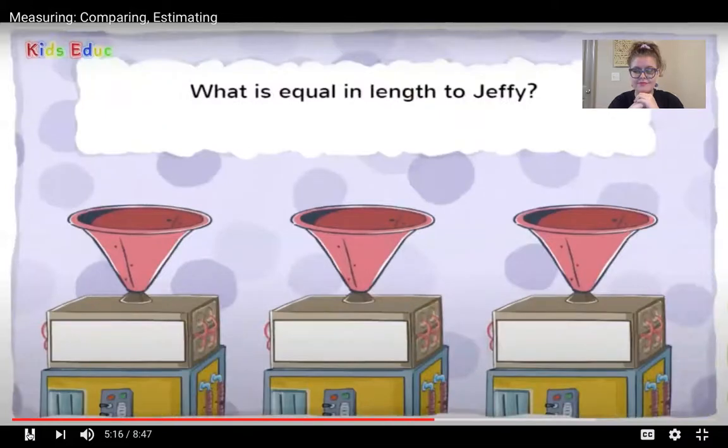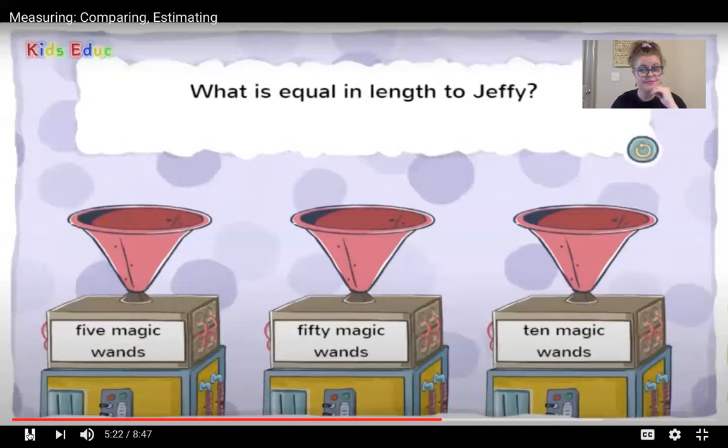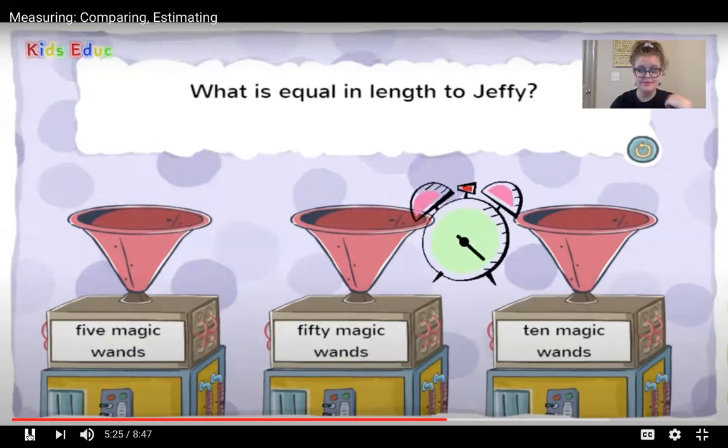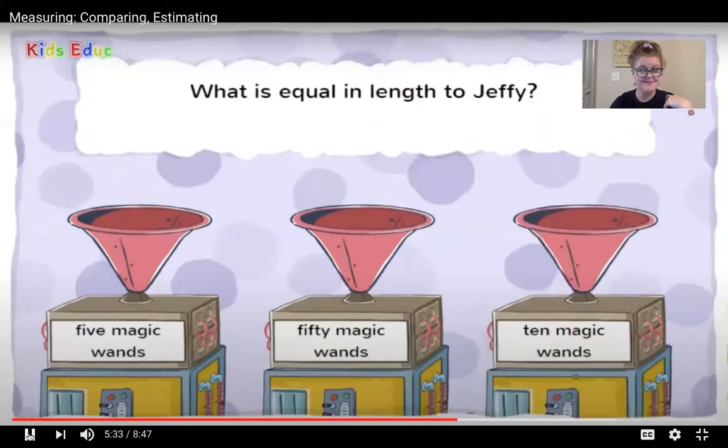What is equal in length to Jeffy? 5 magic wands, 50 magic wands, 10 magic wands. Do you remember how long Jeffy was? Was he 5, 50, or 10 magic wands long? Were you listening? Ten magic wands. That's right. When two things are equal, it means they're the same in a certain way. If you guessed 10, you're correct.